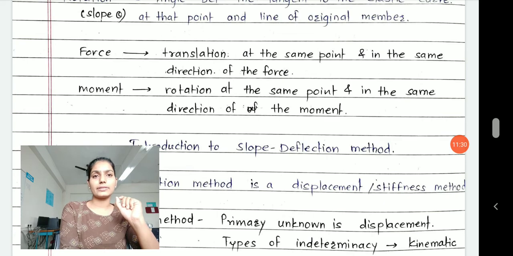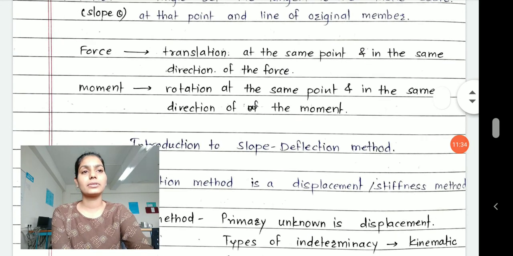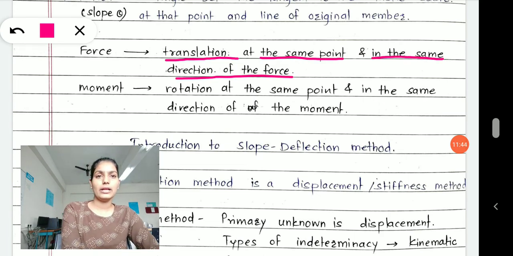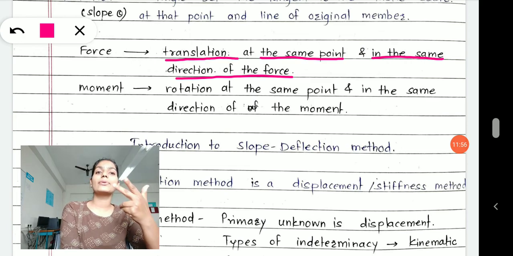Now forces. A force causes translation at the same point and in the same direction of the force. A moment causes rotation at the same point and in the same direction of the moment. When force is applied, translation occurs. When moment is applied, rotation occurs.